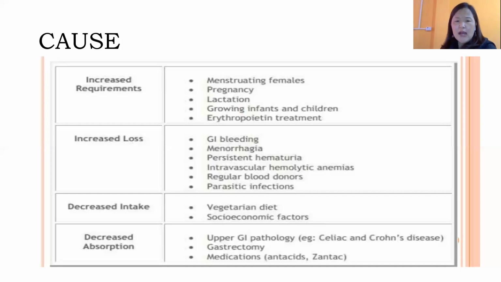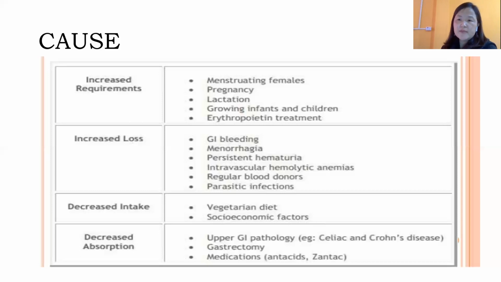So hardly we can see such cases. But then, there can be decreased intake with socioeconomic factors, in areas where there is less access to nutritious food, or somebody is vegetarian.